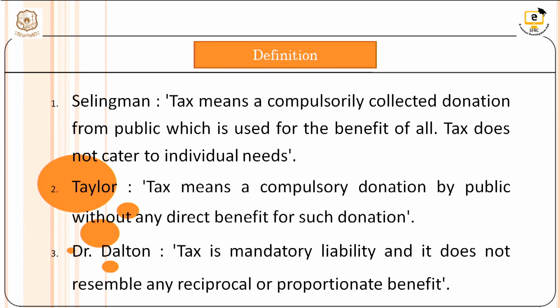Then according to Taylor, the tax means a compulsory donation by the public without any direct benefit for such donation. That is, the tax is a compulsory donation. That is, the person whose income exceeds the slab rate is compelled to pay the taxes. Then according to Dalton, the tax means a mandatory liability and it does not resemble any reciprocal or proportionate benefit. Again, it is a mandatory liability. If the taxpayer's income exceeds the limit, the taxpayer is required to pay the taxes to the government.